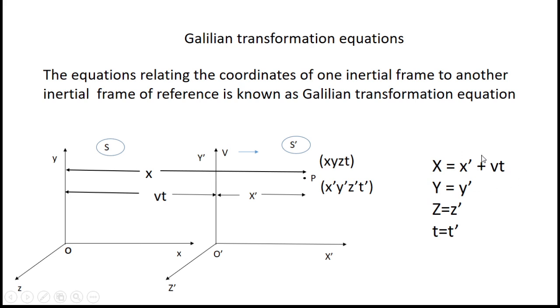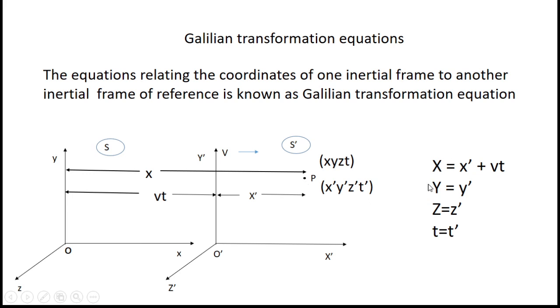So this is the Galilean transformation equation which relates the x coordinate of the two systems. Now what about y and y dash, z and z dash? Because the motion is only along the x-axis, there is no change in the y coordinates or z coordinates. The y and z coordinates of S and S dash will remain the same.